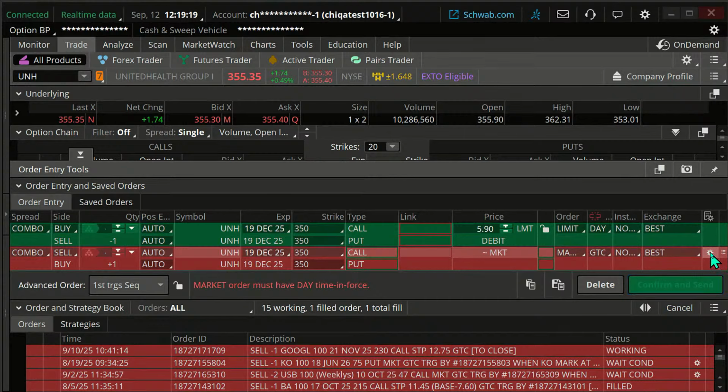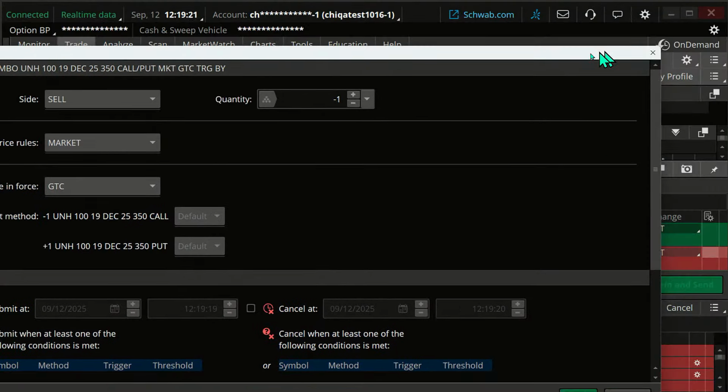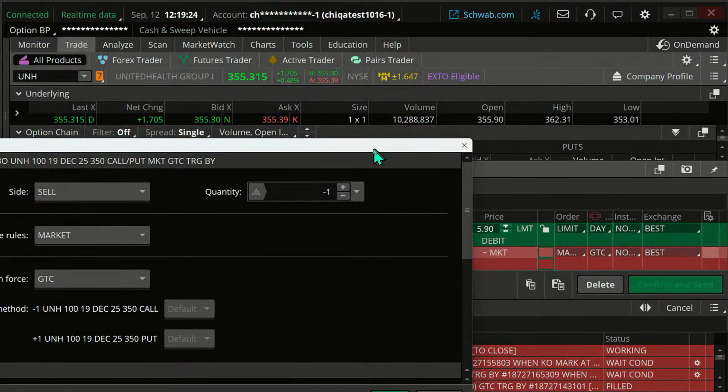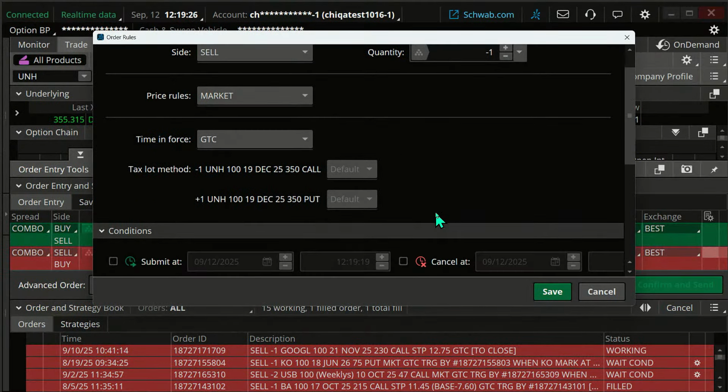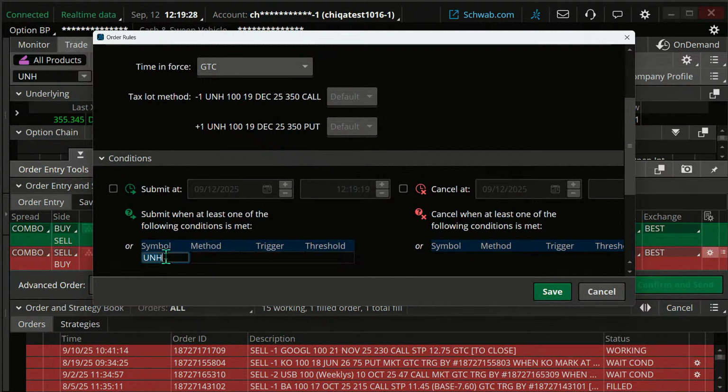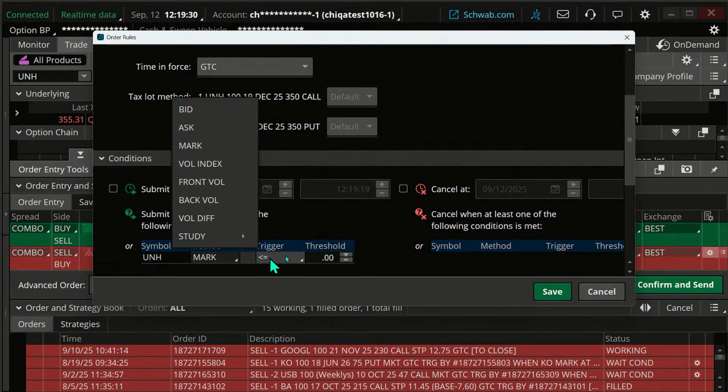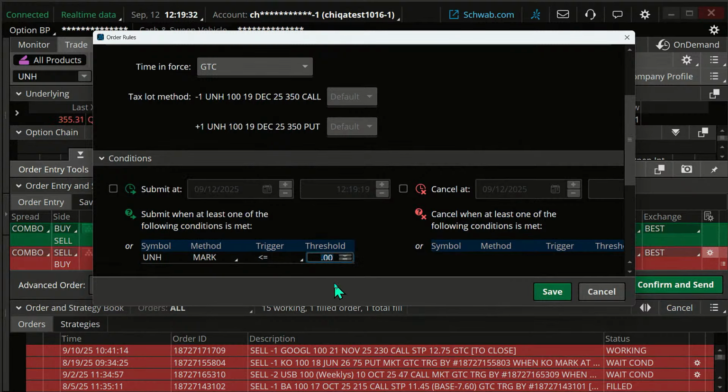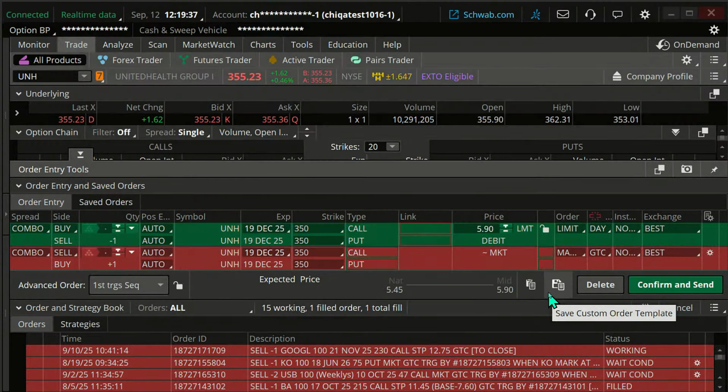I'm going to click on that gear. Just see if I can shrink this a little bit so you can see it a little bit better. Right there, right in the middle. And we're going to scroll this. I'm going to look right down here. If UNH marks less than or equal to 310, that's going to get us out. We're going to click on save. We're going to click on confirm and send. I'm just doing one contract.